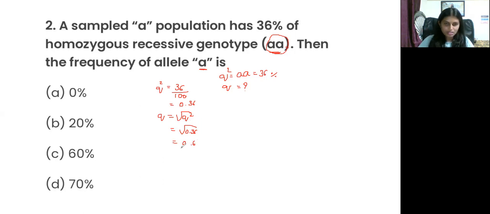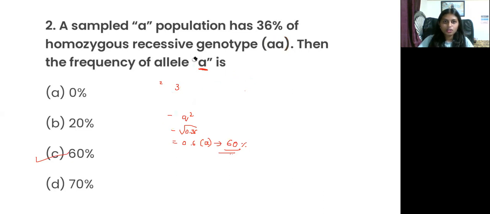In percentage, that is 60%. So the frequency of allele small a, that is small q, is 60%. Option C is the correct answer.